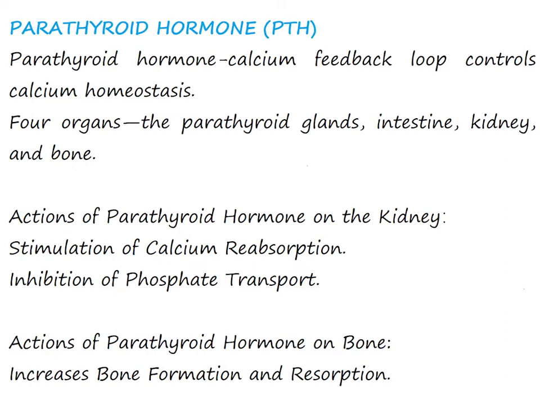Parathyroid hormone calcium feedback loop that controls calcium homeostasis. Four organs, the parathyroid glands, intestine, kidney, and bone, together determine the parameters of calcium homeostasis. PTH binds to cell surface receptors in bone and kidney, thereby triggering responses that increase blood calcium. PTH also increases renal synthesis of calcitriol, the hormonally active form of vitamin D, which then acts on the intestine to augment absorption of dietary calcium, in addition to promoting calcium fluxes into blood from bone and kidney.